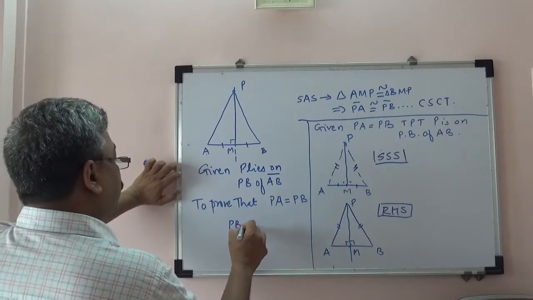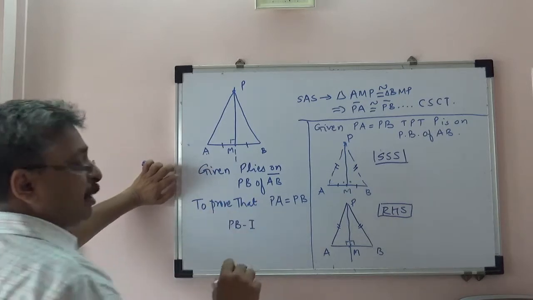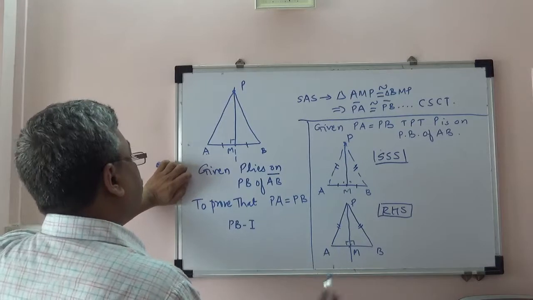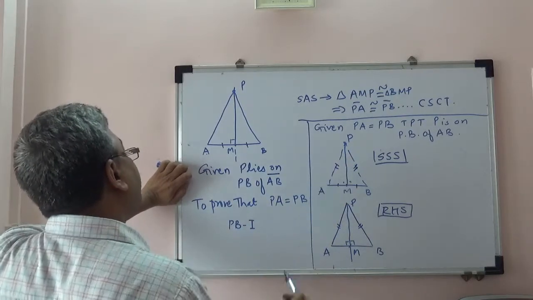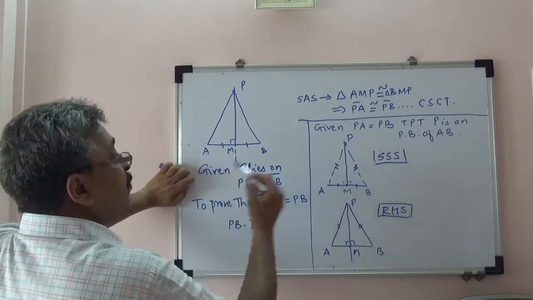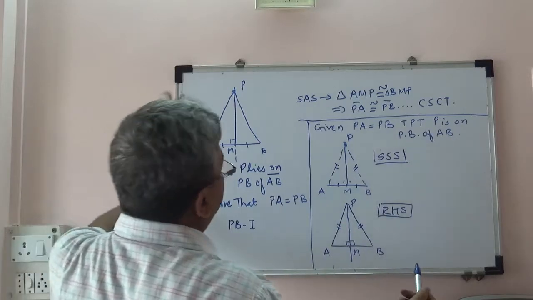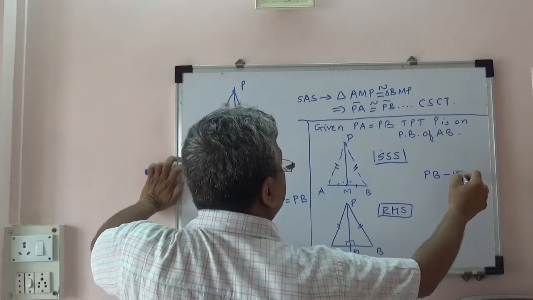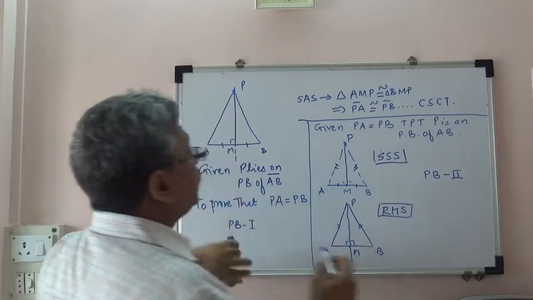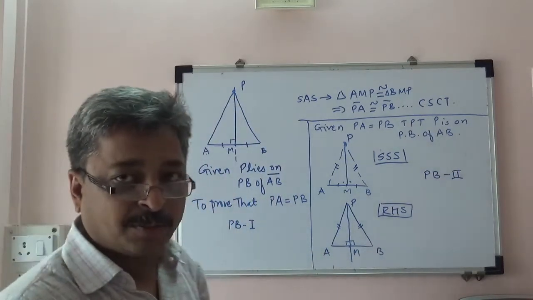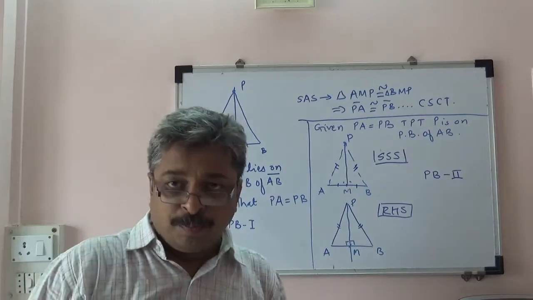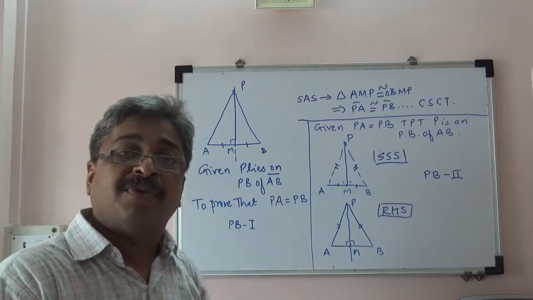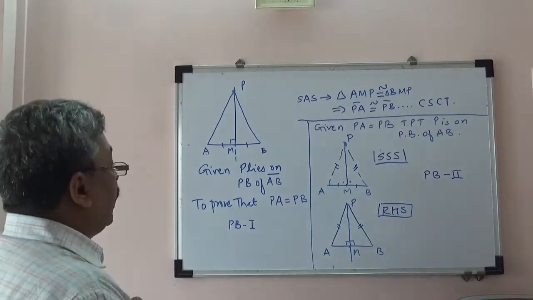We normally denote it as PB1, perpendicular bisector theorem number 1, and we just shift these two conditions. What was to be proved is given in the second, and what was given in the first is proved in the second, then it is called converse. And if we denote converse by PB2, then these are the two converses. In this case both of them are true and have been proved. Therefore we say that this result is an if and only if type result.